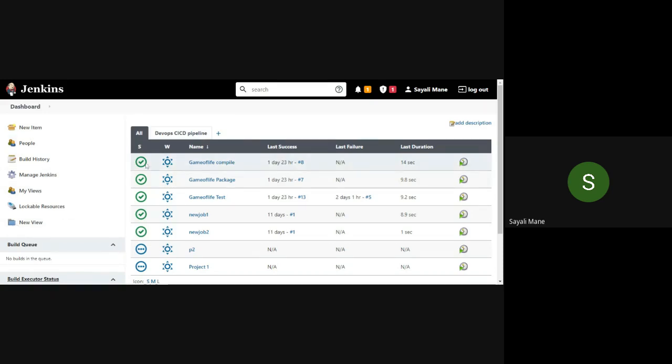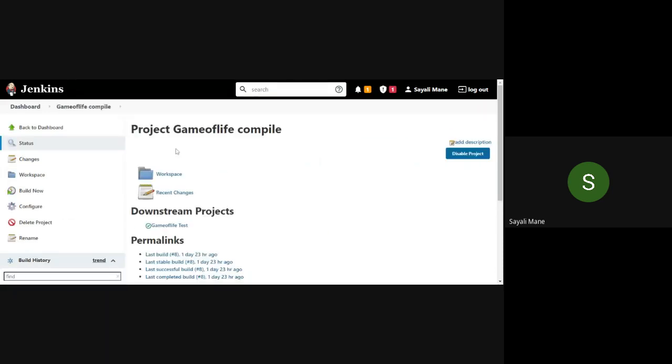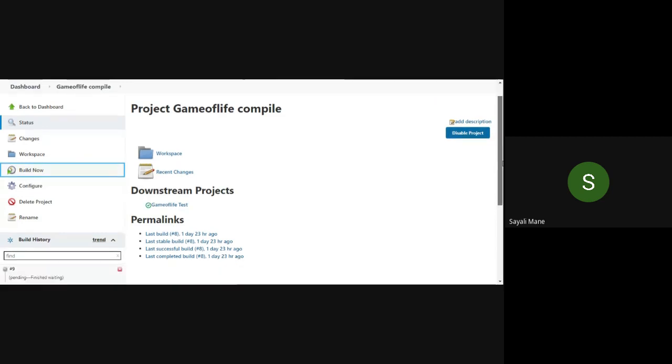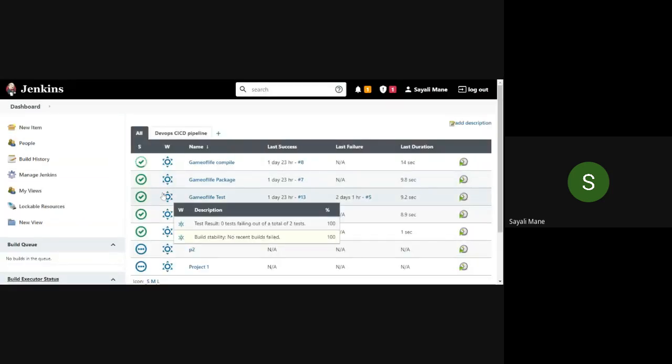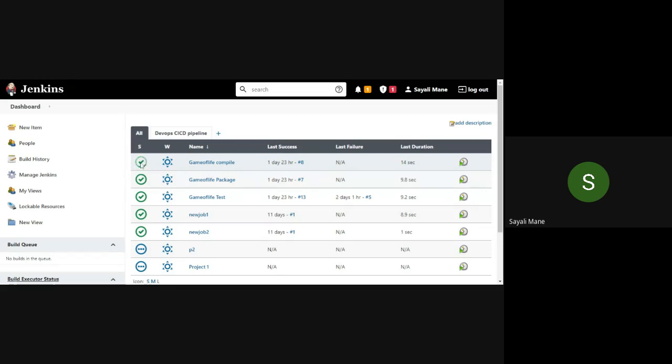See, like this, or you can take any Game of Life project and click on Build Now. Then you will get a message, pending. You can go back to the dashboard and check. The first one is now running, after that test will run and package will run like this.